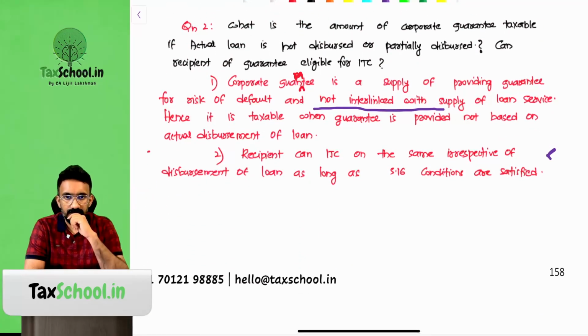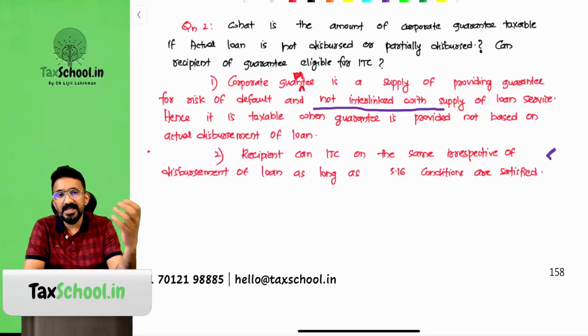Look at question number 2. Is the amount of corporate guarantee taxable if the actual loan is not disbursed or only partially disbursed? Can the recipient of the guarantee be eligible for input tax credit? First question: I have given a corporate guarantee, but the full amount is not yet released as loan. Doesn't matter. The corporate guarantee is to sanction the loan, right?